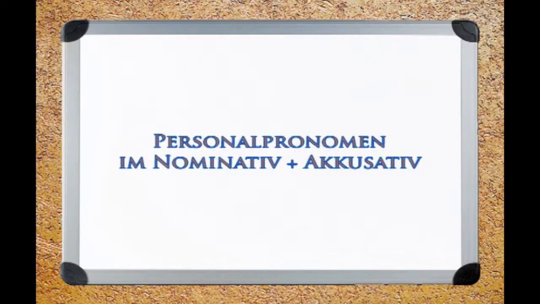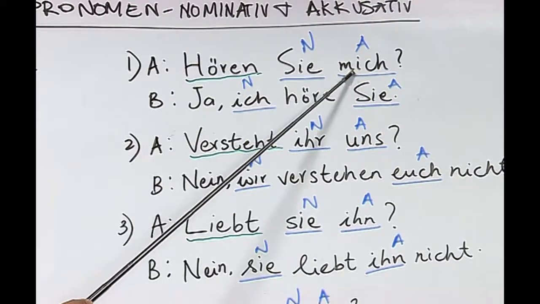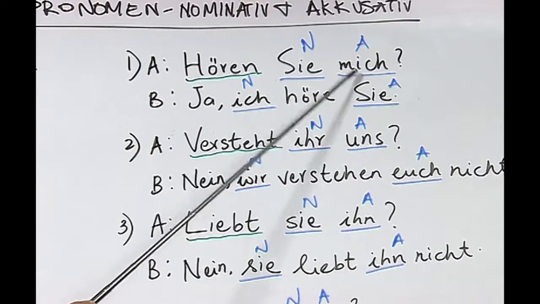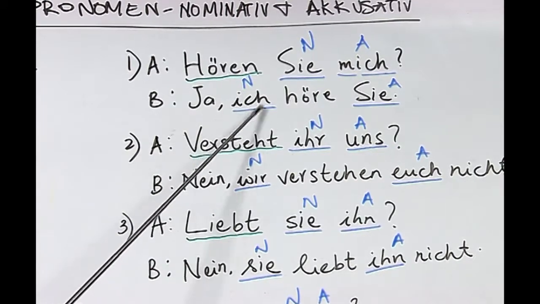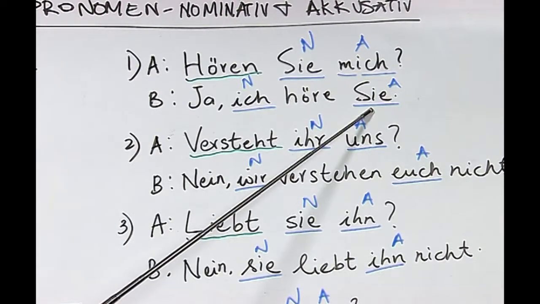Now, let us look at some examples where the pronouns are used in nominative as well as in accusative. Please look at this sentence. Hören Sie mich? Ja, ich höre Sie. If you can see, this pronoun Sie is here in nominative and mich is in accusative, and as you can see, mich is the accusative form of the first person pronoun ich, and the answer for this question is ja, ich höre Sie. The Sie here is accusative, which is a second person formal pronoun.